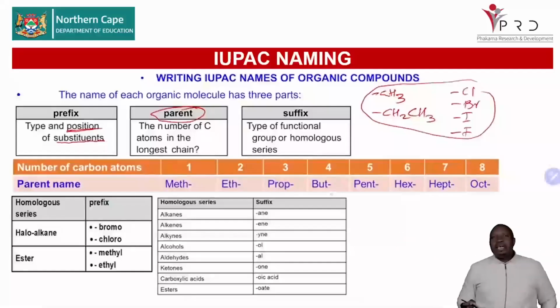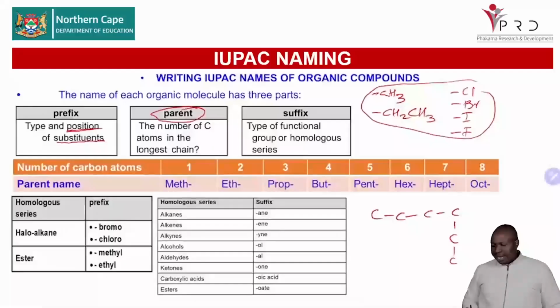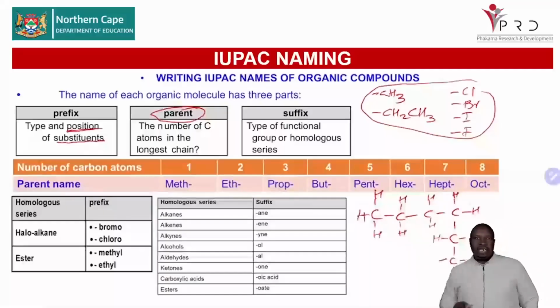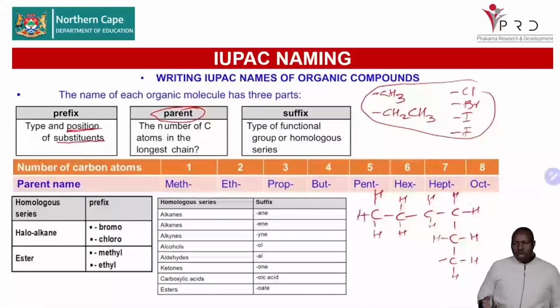And learners sometimes make mistakes. If a carbon chain is written like that, they will think that the carbons that are going downwards are not part of the longest chain. They are still part of the chain. It's just that this structure is bent. So please, if a structure is like this, you must know that all these carbons are part of the longest carbon chain. There's no branch there. It's one carbon chain that is just bent. If you want, you can write it straight so that you see it clearly. So please don't be confused by structures that go like that.